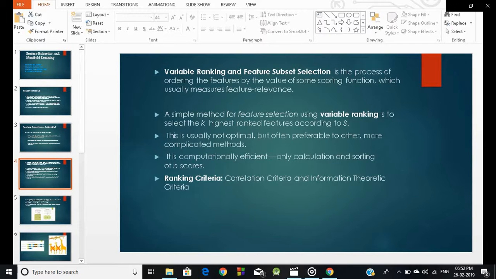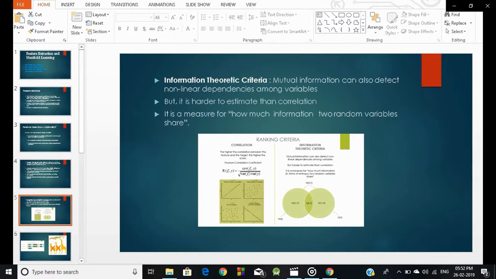Variable ranking and feature subset selection is the process of ordering the features by value of some scoring function, which usually measures feature relevance. A simple method for feature selection using variable ranking is to select the k highest ranked features according to S. This is usually not optimal, but often preferable to other, more complicated methods. It's computationally efficient, only calculation and sorting of n scores. Ranking criteria: correlation criteria and information theoretic criteria.